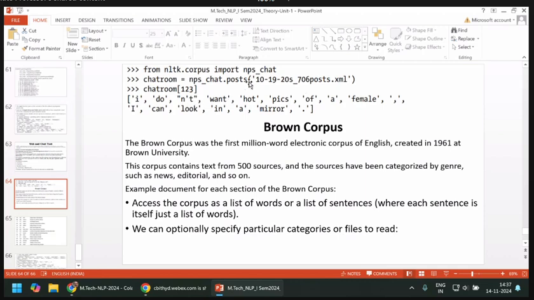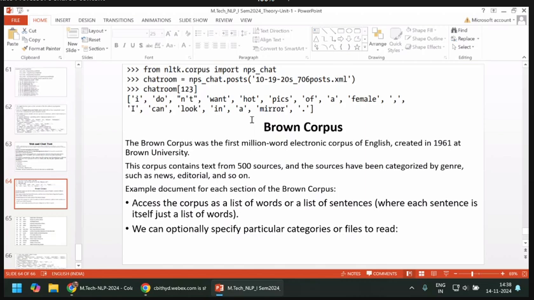Suppose I want to see the 120th chat, what they communicated here from this corpus. So the chat looks like this: "I do not want hot pics of a female. I can look in a mirror."